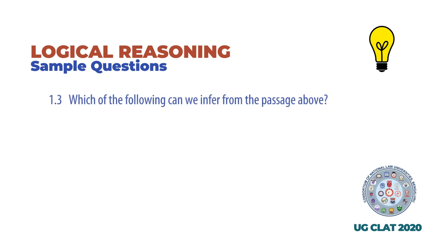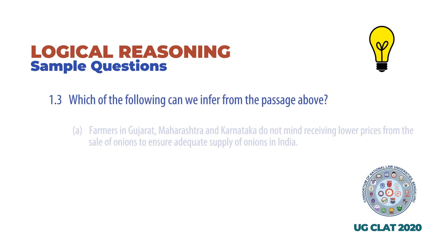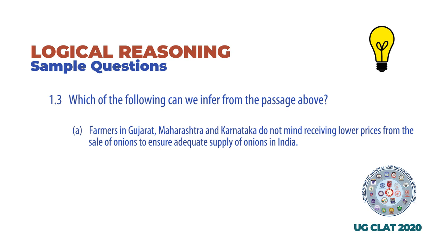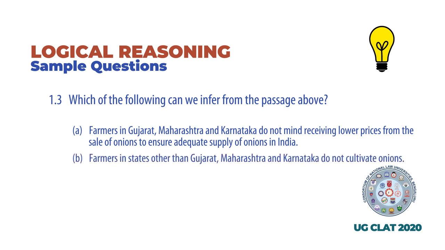Which of the following can we infer from the passage above? Your options are A. Farmers in Gujarat, Maharashtra, and Karnataka do not mind receiving lower prices from the sale of onions to ensure adequate supply of onions in India. B. Farmers in states other than Gujarat, Maharashtra, and Karnataka do not cultivate onions.